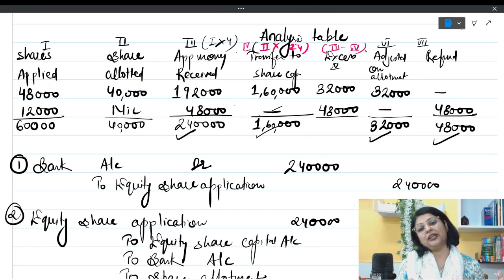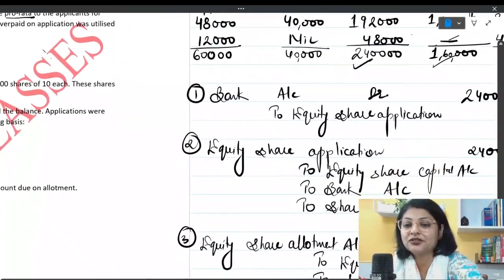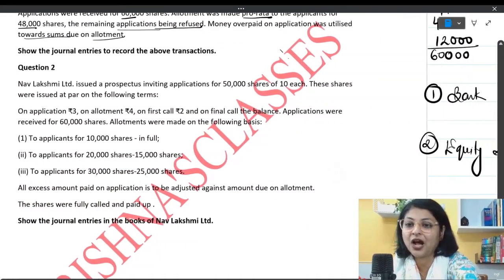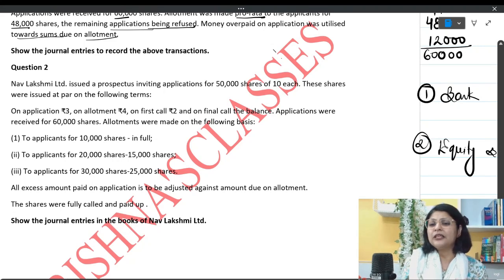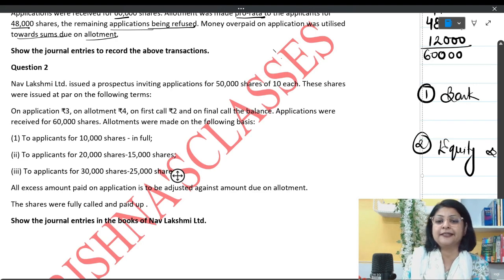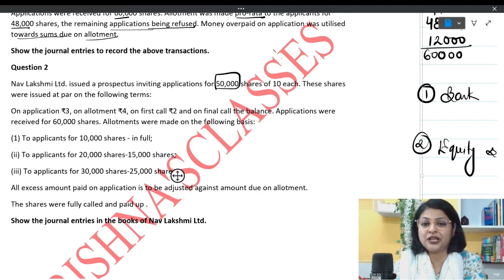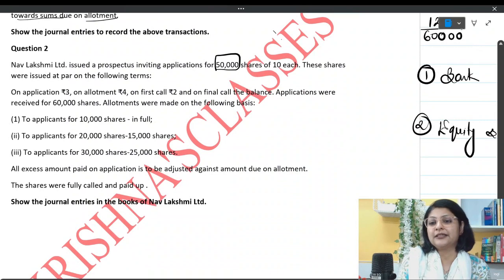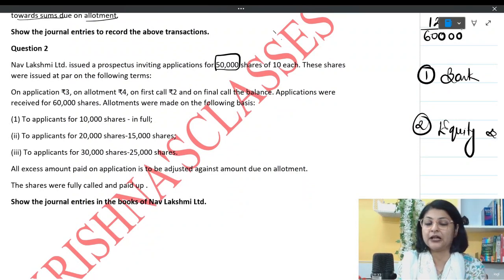And even in pro rata there can be different kinds of classes. So our question number 2 is like that only, where we have different classes of pro rata allotment also. So I'm coming over here to the next question now. Over here you see this question is there, which is saying Nav Lakshmi Limited issued prospectus inviting 50,000 shares of rupees 10 each. So this time the allotment is not on premium, the allotment is at par. On application they are asking rupees 3 from public, on allotment they are asking rupees 4 from public, and first call rupees 2 and final call balance.